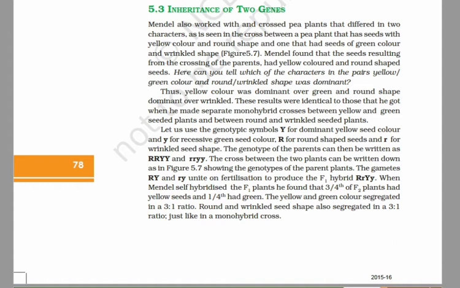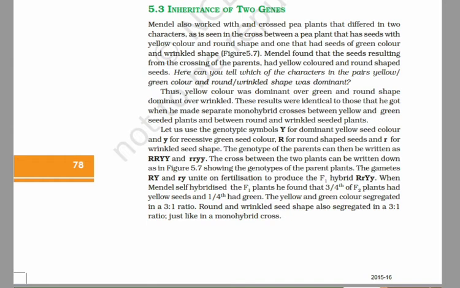He selected two pure breeding varieties of peas: double dominant, that is round and yellow seed varieties, represented by capital R and capital Y, R for round shape and Y for yellow color of the seeds; and double recessive, wrinkled and green seed variety, represented by small r, small y. Small r for wrinkled shape and small y for green color of seeds.